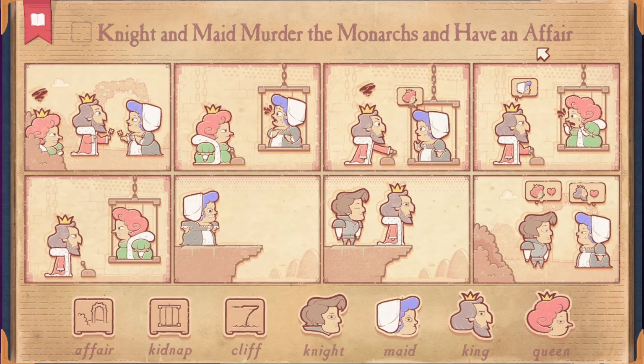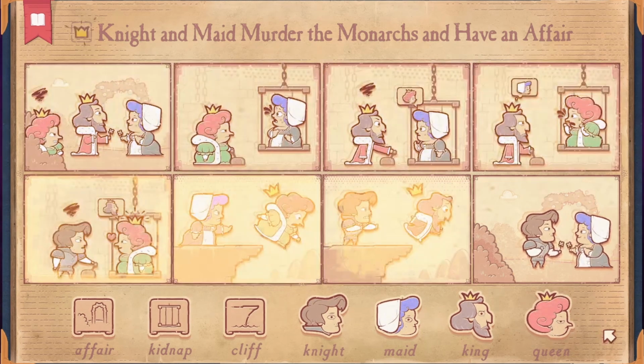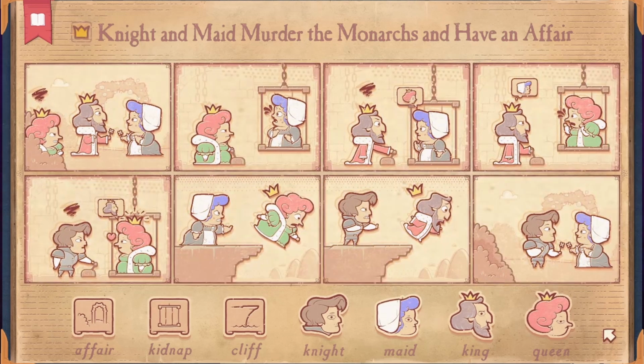Okay. Captures the queen. He's very angry that she captured the maid here. But then the knight saves the queen. Oh, okay, here we go now. So we got the knight to push off the king here. And then all we need to do now is get the queen to get pushed off by the maid. So there we go. That's the story.